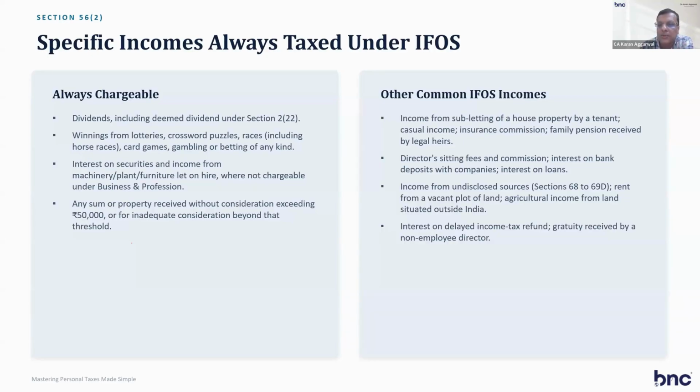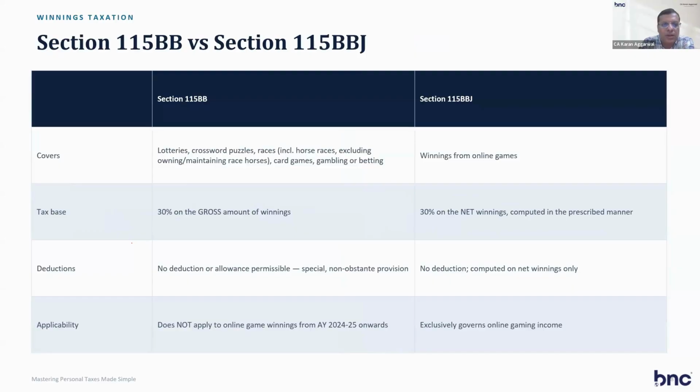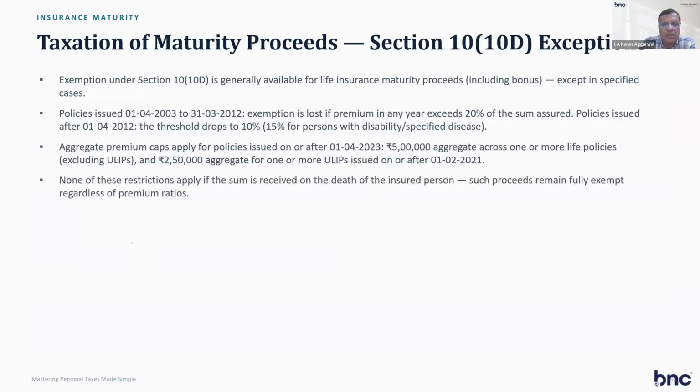Interest on delayed income tax refund which you get is also income from other sources. Then section 115BB covers winnings from online lotteries. Next, maturity proceeds: the LIC maturity proceeds are exempt income under section 10(10D).